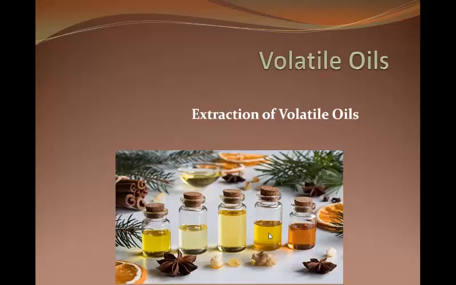Now the second group of compounds present in volatile oils are phenylpropanoid compounds. They have a phenyl ring and a propane side chain; that is why they are called phenylpropanoid compounds.